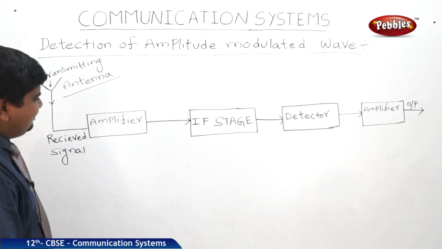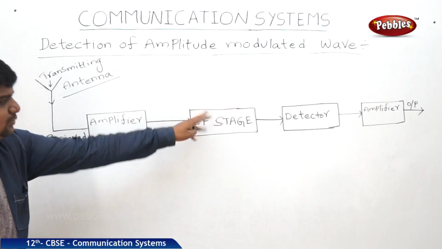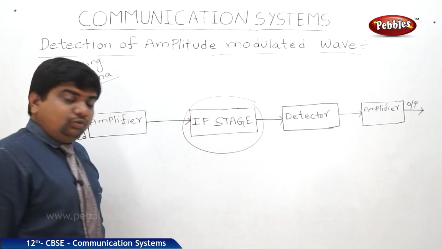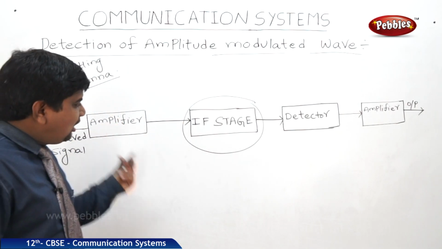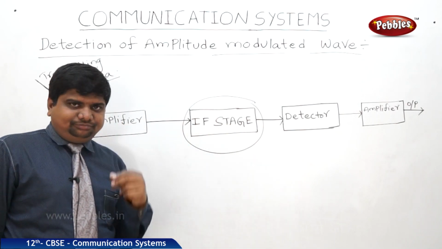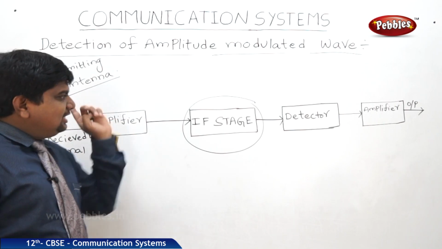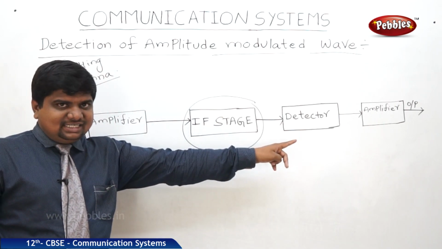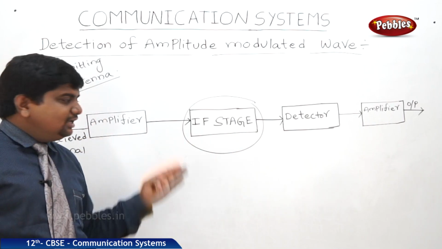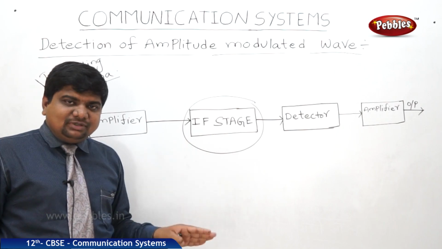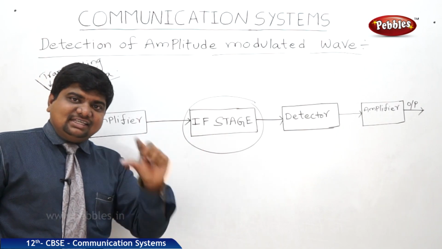What is the meaning of IF stage? The explanation of IF stage is like this. We know attenuation is the loss in the strength of the signal. Whenever a modulated wave, or a wave which is not amplified, is traveling over long distances, there may be a possibility of loss of strength in the signal.